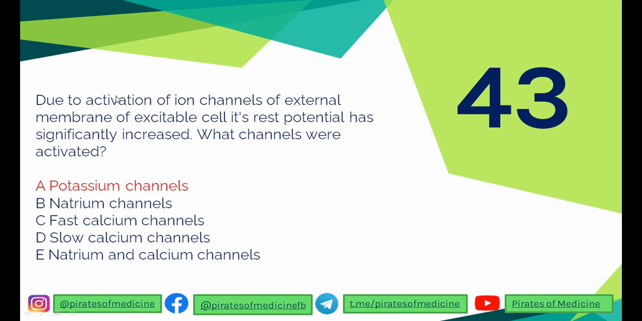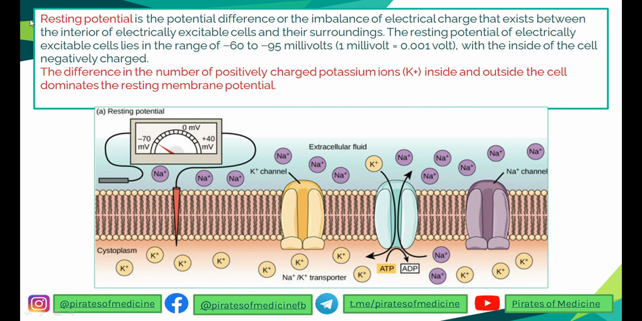Question 43 is that due to activation of ion channels of external membrane of excitable cells, its rest potential has significantly increased. What channels were activated? So remember, in the question they have mentioned that the rest potential has significantly increased. Now resting potential is the potential difference or the imbalance of electrical charge that exists between the interior of the excitable cell and their surroundings.